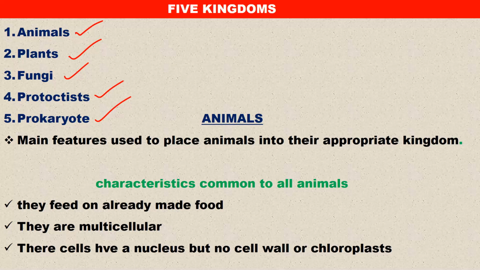For animals, what characteristics are common to all animals? One feature is that they feed on already made food. To be specific, they feed on food made by plants, and for that reason they are also known as heterotrophs.